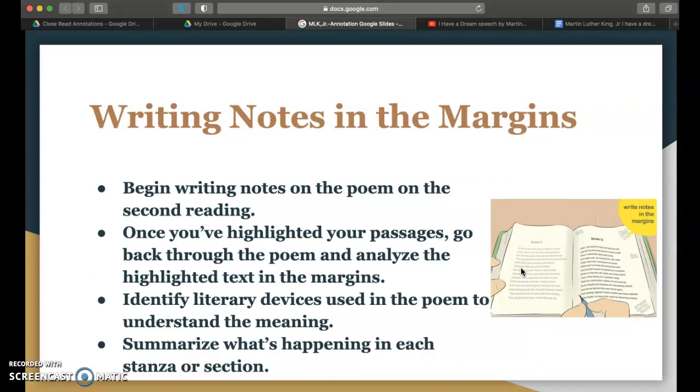Writing notes in the margin, which is what we're going to do today. Begin writing notes on the poem on the second reading. Once you've highlighted your passages, go back through the poem and analyze the highlighted text in the margin. Identify literary devices used in the poem to understand the meaning. Summarize what's happening in each stanza or section.